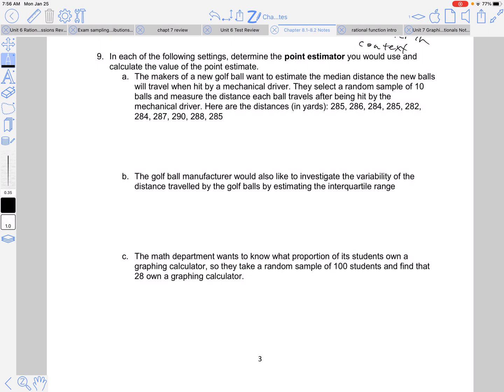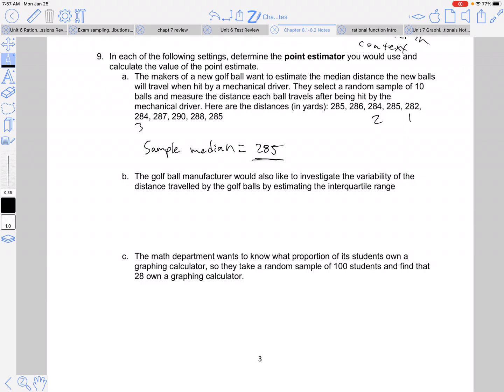So we're going to put that in order real quick. Here's our first, right? So we're finding the median of this sample. We're going to find the sample median, and so that will be our point estimate. There's no symbol for median, so we just call it the sample median. And I already went through, so that was the first, right? 284 is the second. There's another 284, which is the third. So I put them all in order, and I found that the sample median was 285. And so that's my point estimate, right? That's the best guess I have about the median distance that these balls will travel.